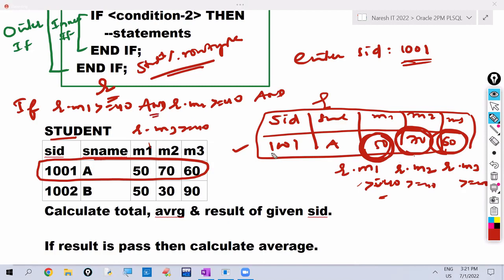So what do we have to use here? AND. So if R dot M1 greater than or equals to 40 and R dot M2 greater than or equals to 40 and R dot M3 greater than or equals to 40, the result is pass. Else, result is fail. Here print fail. If pass, calculate average, that code we have to write. Then find the result. That code we are writing now.